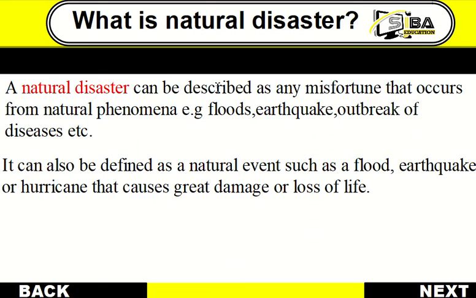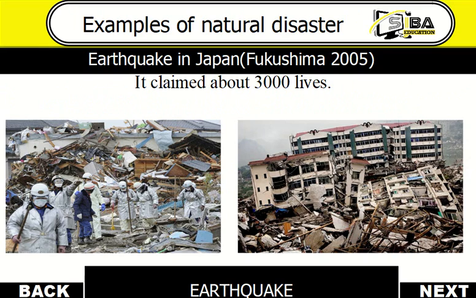Let's take a look at what natural disaster is. A natural disaster can be described as any misfortune that occurs from natural phenomena. Example, we have floods, earthquake, outbreak of diseases, etc. It can also be defined as a natural event such as flood, earthquake, or hurricane that causes great damage or loss of life. Examples of natural disaster.